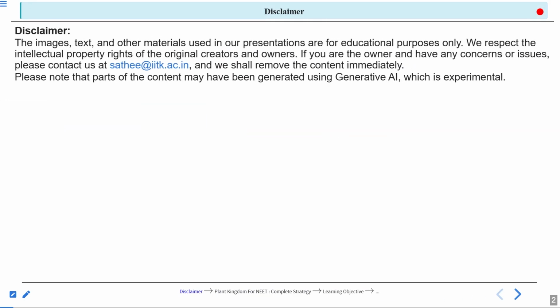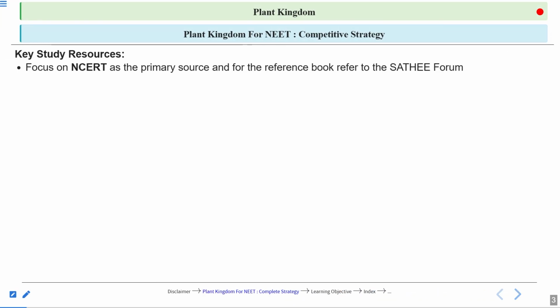Disclaimer. Key study resources: we adhere to the NCERT book as the primary source, right? And for the reference book, you can go to the Sathi forum and look at the different reference books that you can refer to.